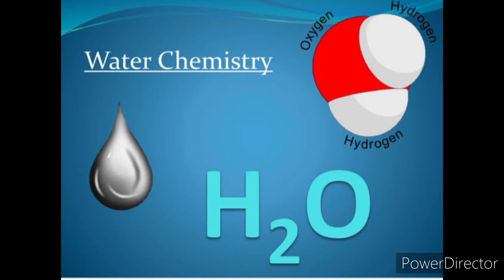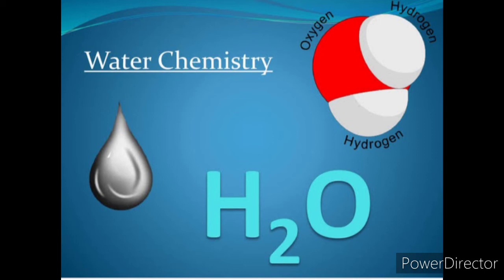Now we are going to see the properties of water. The first one is the adhesion and cohesion property. Adhesion means water is attracted to other substances. The water molecule binds and sticks to other substances, and that is called the adhesion property. Cohesion means the water molecule is attracted to other water molecules, so they stick together. This property is called cohesion. Both adhesion and cohesion properties are present in water.